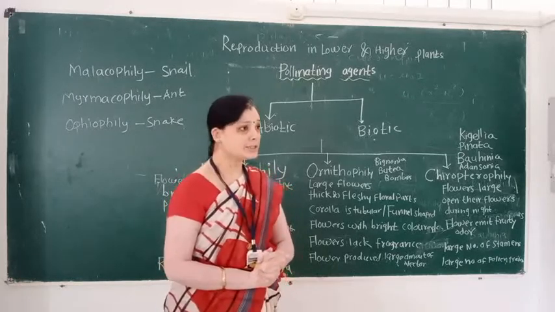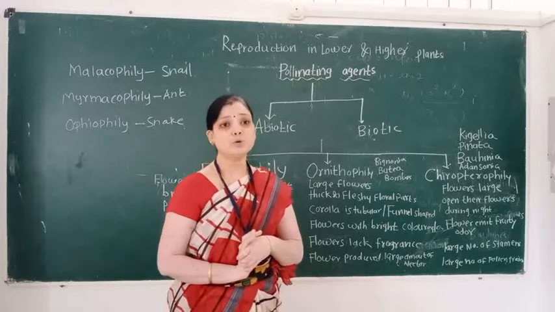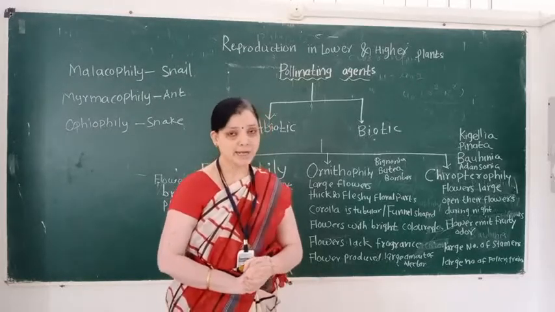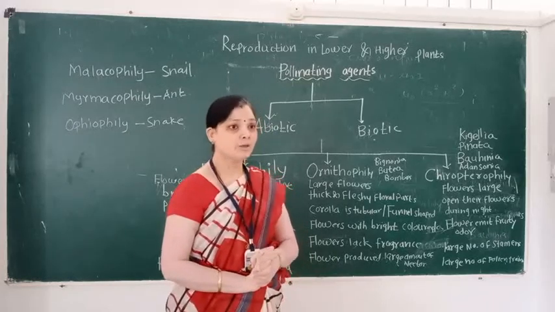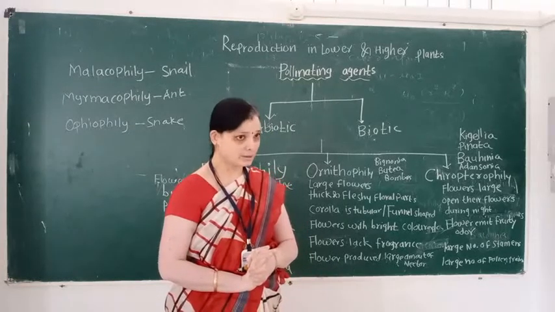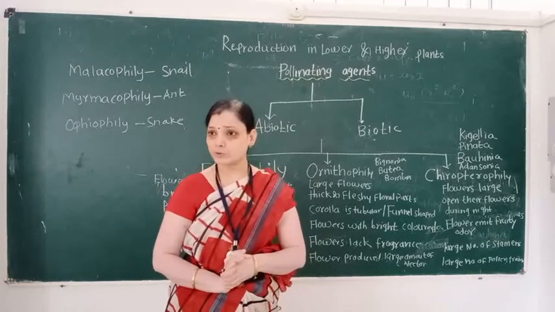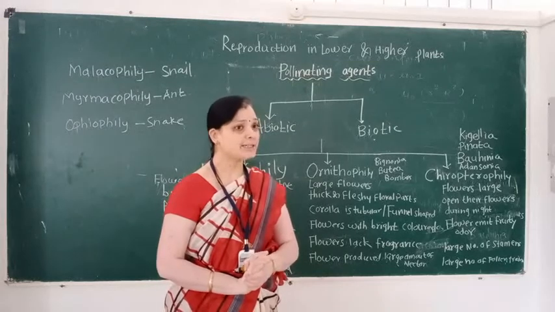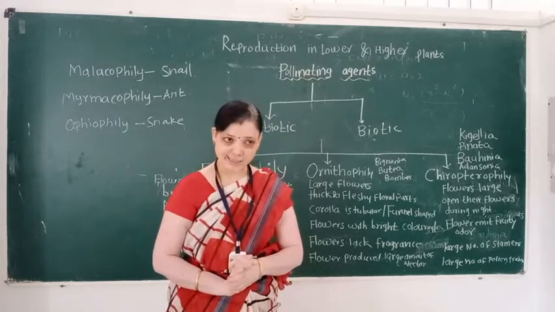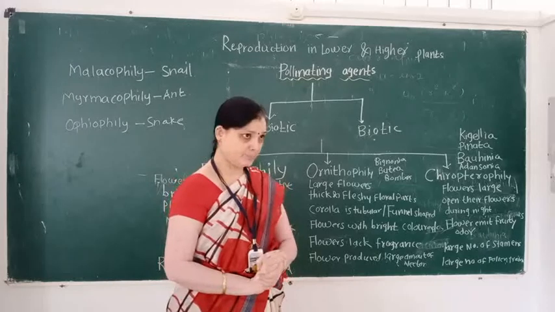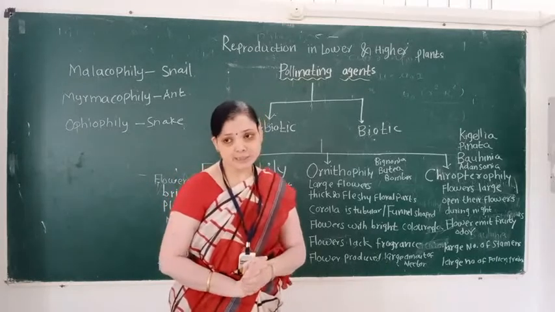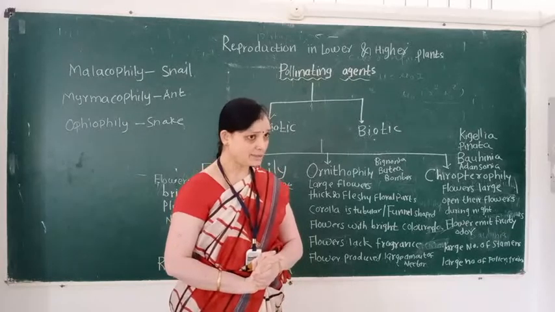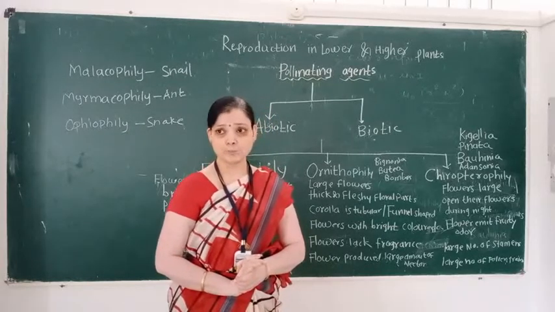Wind pollination is called anemophily and water pollination is called hydrophily. Wind pollinated plants are known as anemophilous, and water pollinated plants are called hydrophilous.